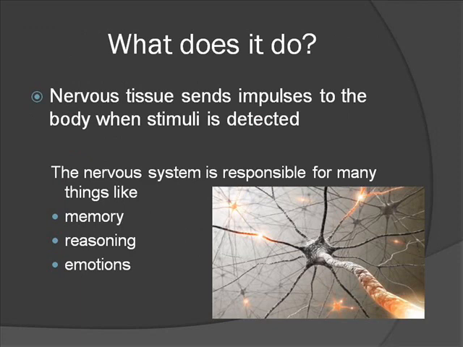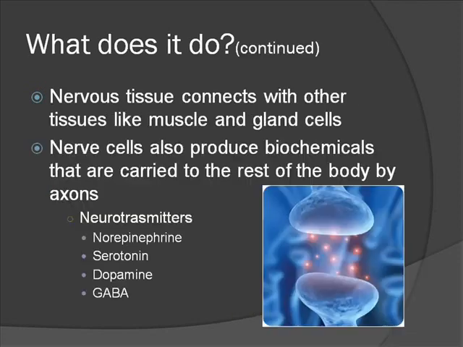Nervous tissue sends impulses to the body when stimuli are detected. The nervous system is responsible for many things like memory, reasoning, and emotions. What does nervous tissue do? Nervous tissue connects with other tissues like muscle and gland cells. Nerve cells also produce biochemicals that are carried into the rest of the body by axons.